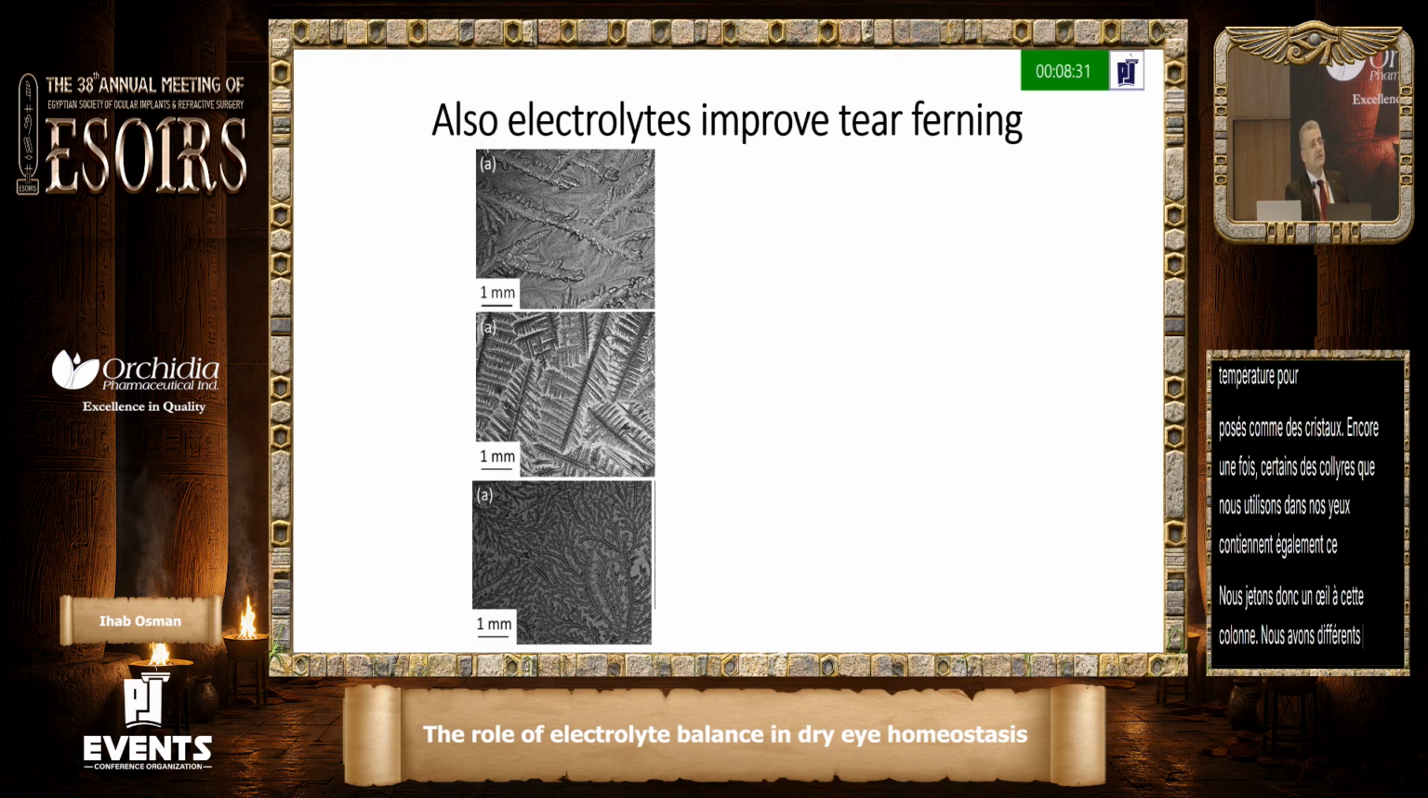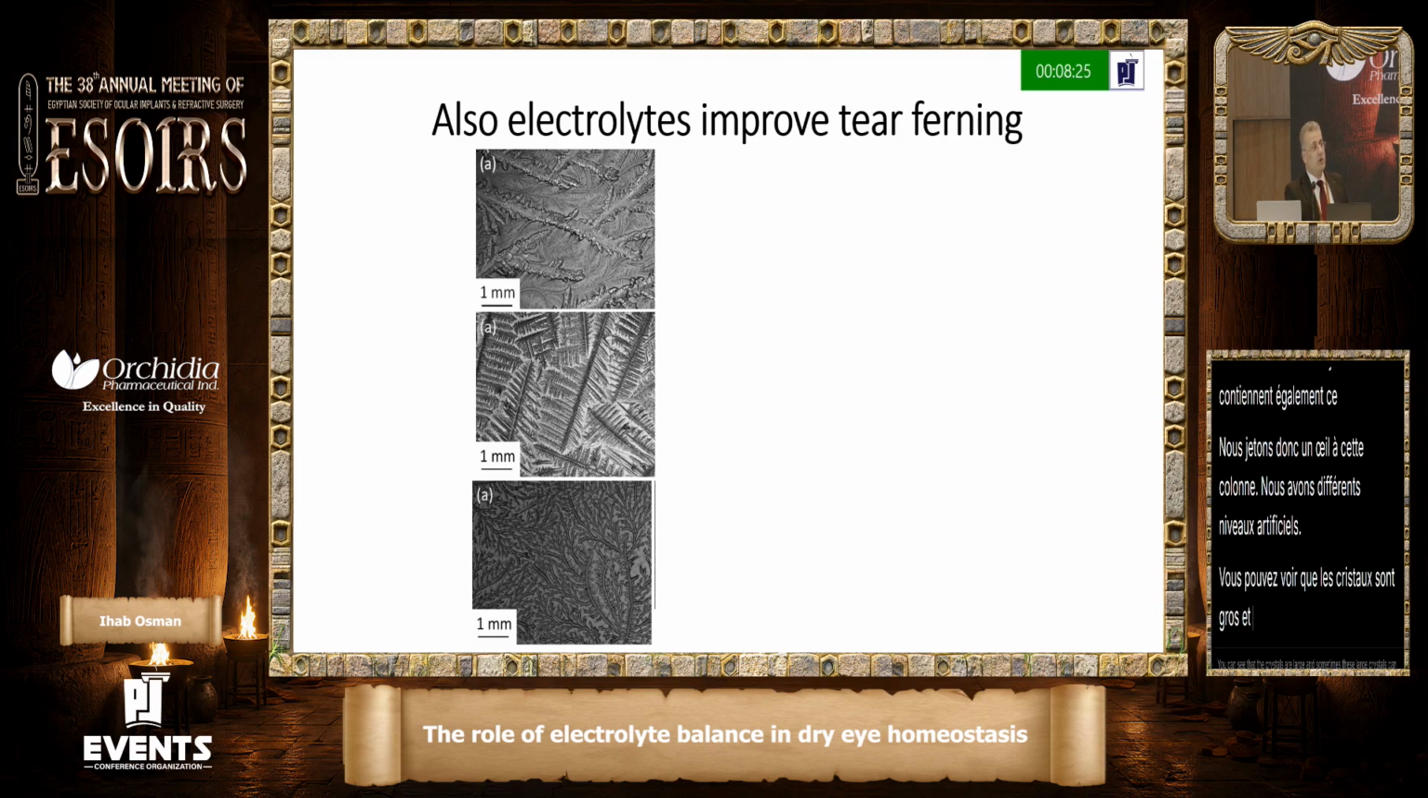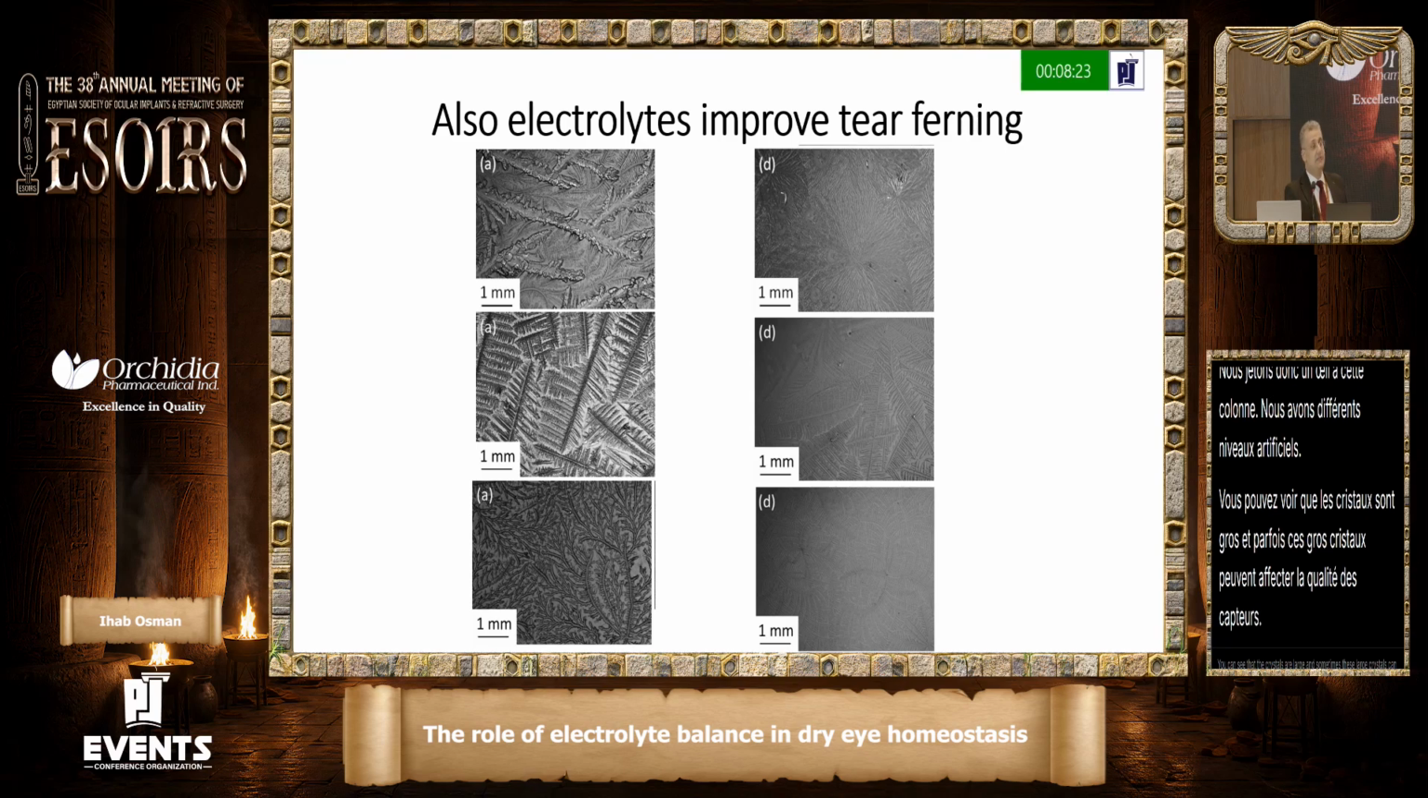You can see that the crystals are large, and sometimes these large crystals can affect the quality of the sensation of the patient. But when we add some electrolytes to these artificial tears, the quality of the ferning improves a lot. So adding electrolytes to the artificial tears can improve the quality of the crystal formation and the quality of the sensation of the patient if you have the proper medication.